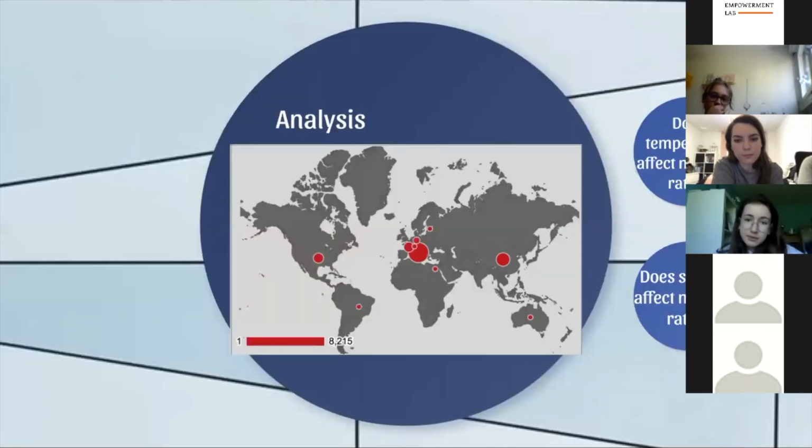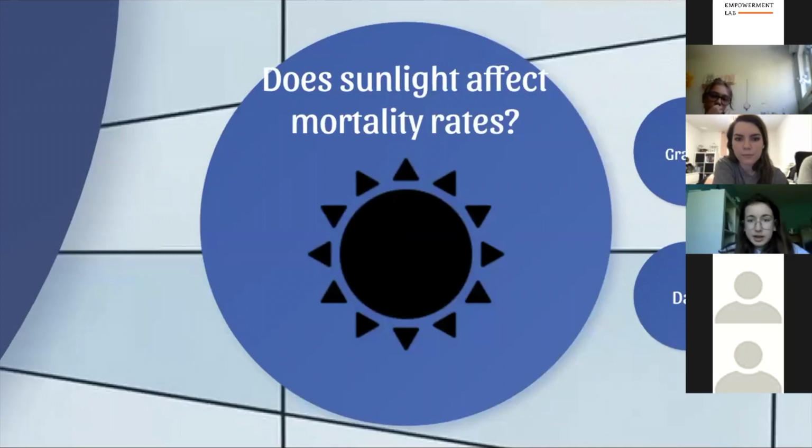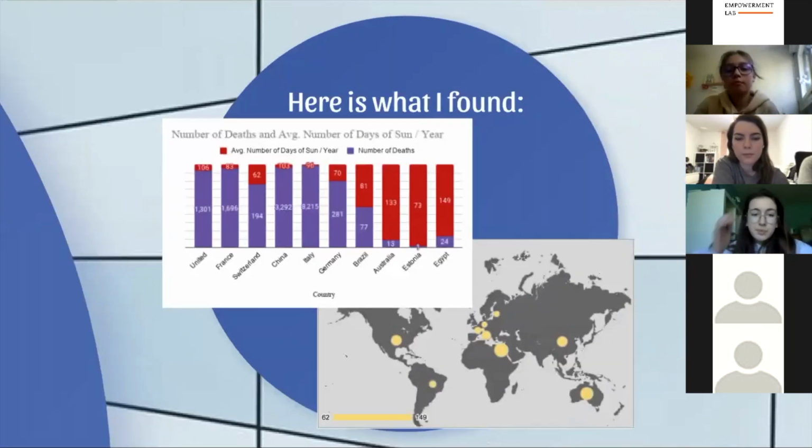Does sunlight affect mortality rates? We can see that countries with more middling amounts of sun per year have more deaths. So, for example, China, which has only 103 days of sunlight per year, is the second country with the most deaths out of the 10. The same goes for the United States and Italy.